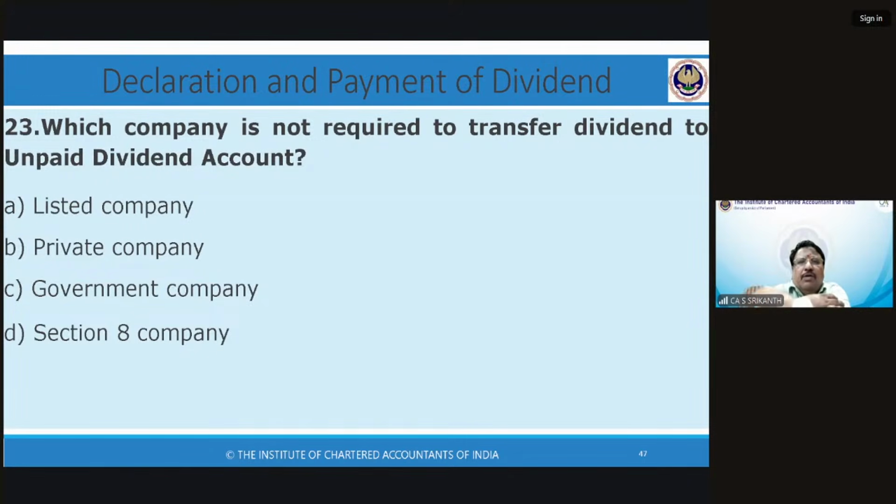Which company is not required to transfer dividend to unpaid dividend account? We saw that. In my slide, it is there. In the book also it is there. Yes, decriminalization of not complying with unpaid dividend. That's decriminalized. So no, absolutely correct.